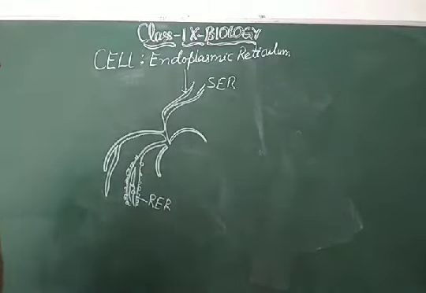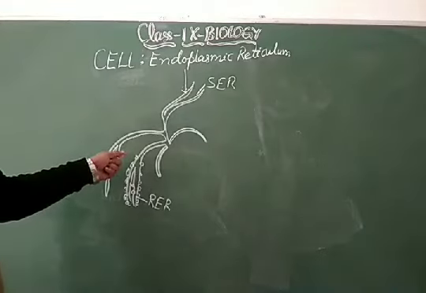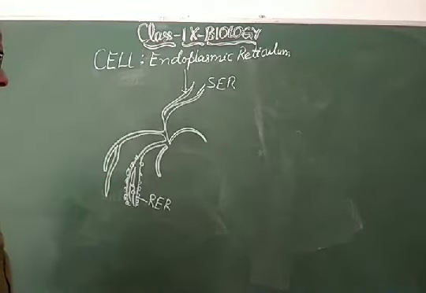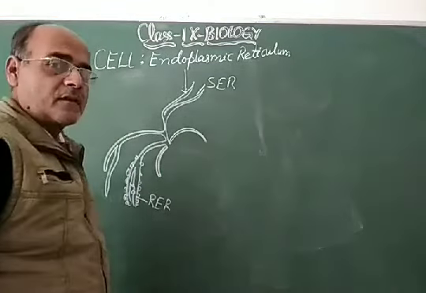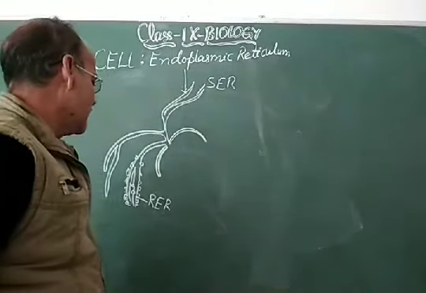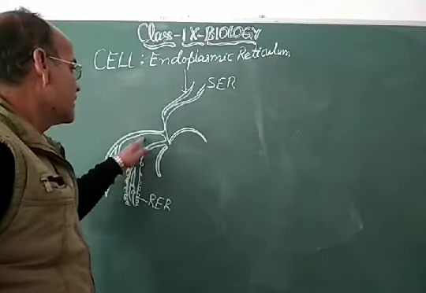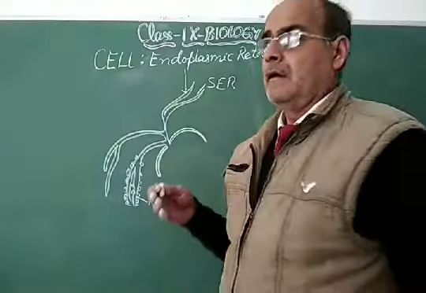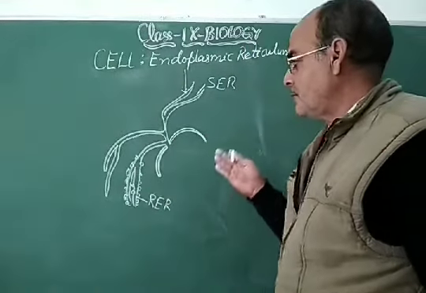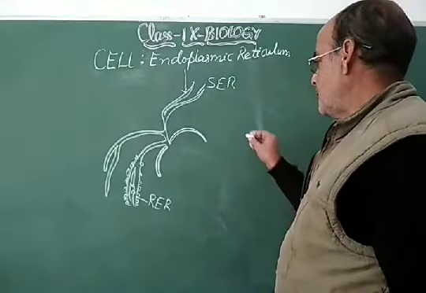My dear students, this is also called the cytoskeleton somehow. This is the nuclear membrane, and the function of this endoplasmic reticulum is the synthesis of lipid. So lipid gets synthesized by both smooth endoplasmic reticulum and rough endoplasmic reticulum.